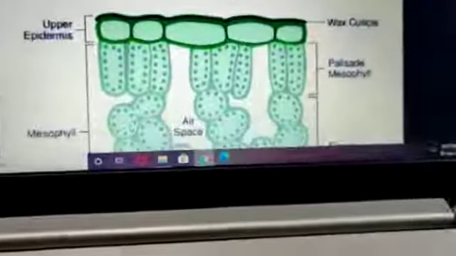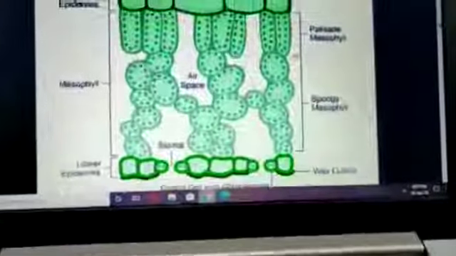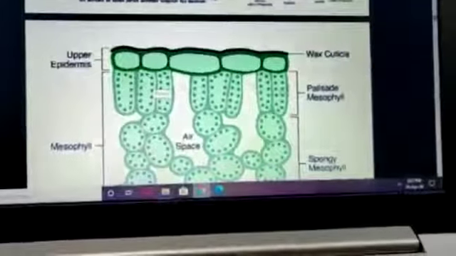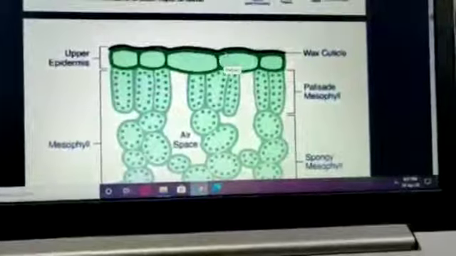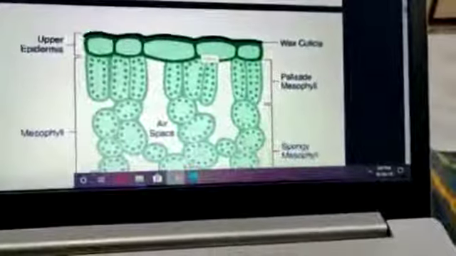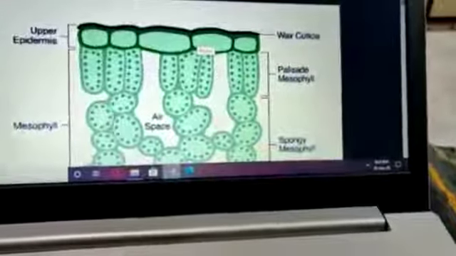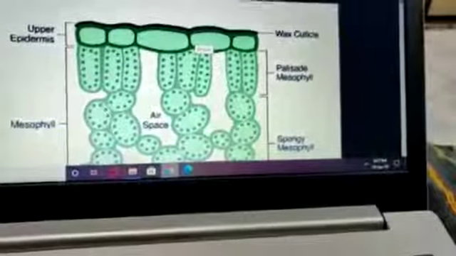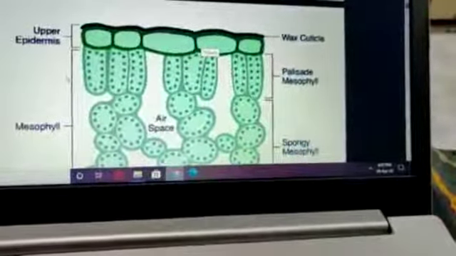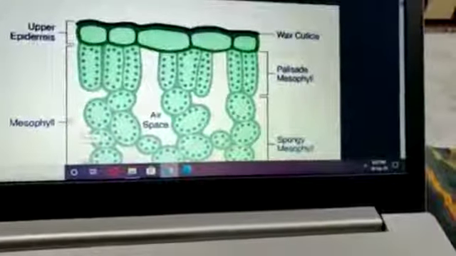Now see, again they are showing the elaborated structure of a leaf. You are able to see. See, this is the upper epidermis. Okay, this is the epidermis, wax cuticle. Every epidermis is covered with a wax-like structure, that is the cuticle. Okay, and these are the loosely arranged parenchymatous cells. Meso means in between, phyll means leaf. Whatever tissues are present in between the leaf are termed as mesophyll cells.